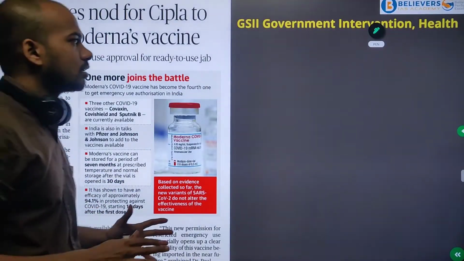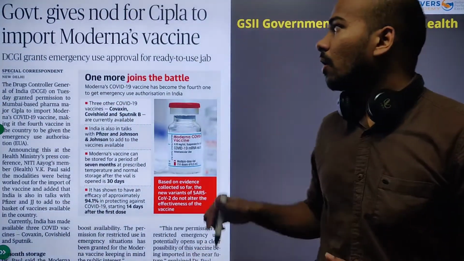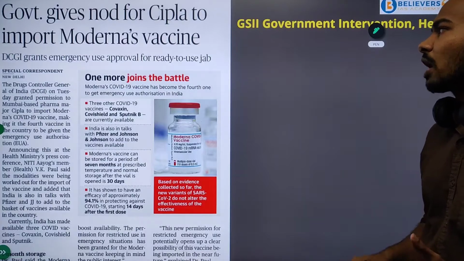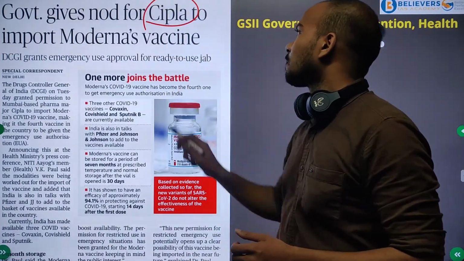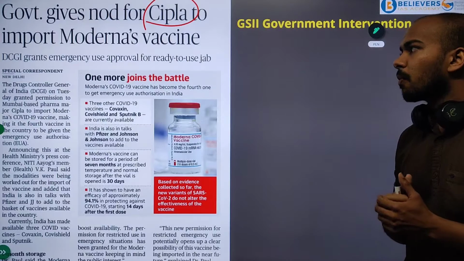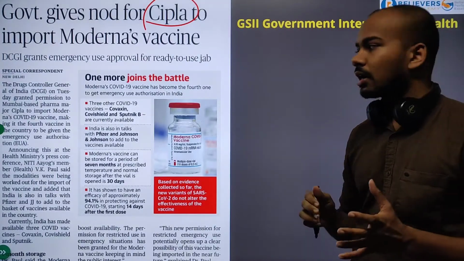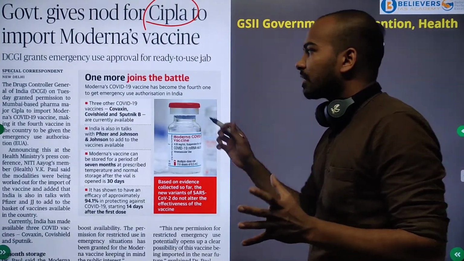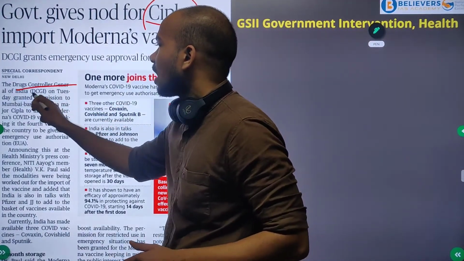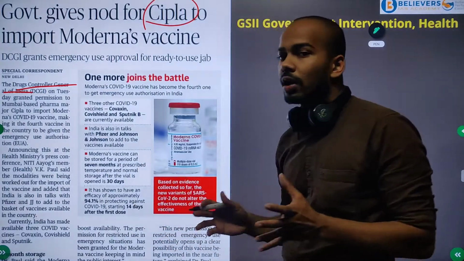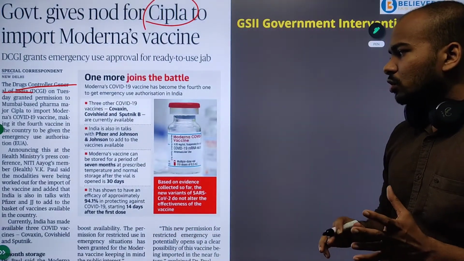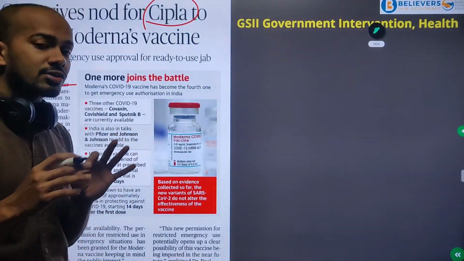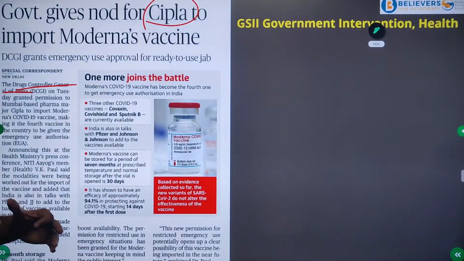So the second article is about the government giving a nod for Cipla to import Moderna's vaccine. Cipla is an Indian company based in Mumbai, which is going to import Moderna's vaccine. Moderna has designed a COVID-19 vaccine, and our Drug Controller General of India has given approval for its import. So we need to know how many vaccines have been given sanction to be used for emergency purpose.